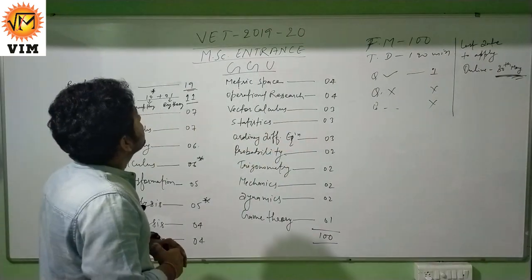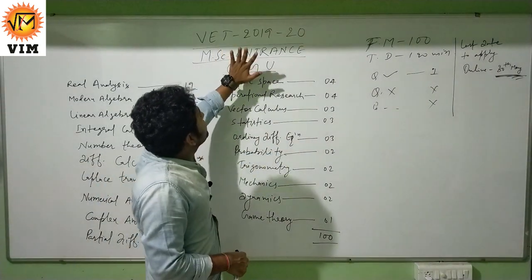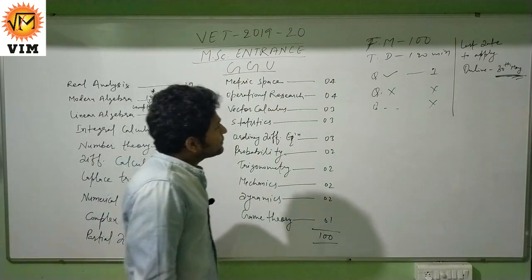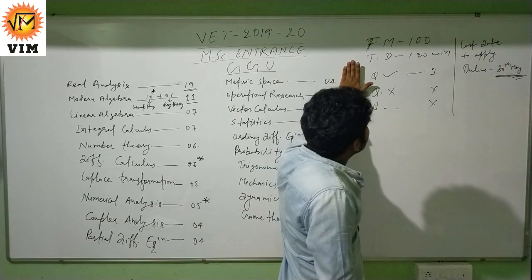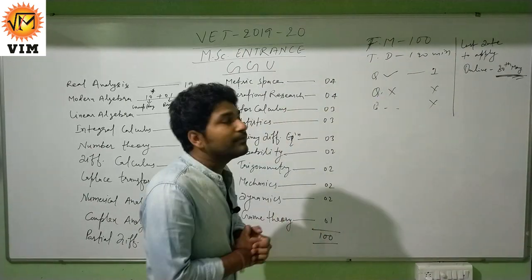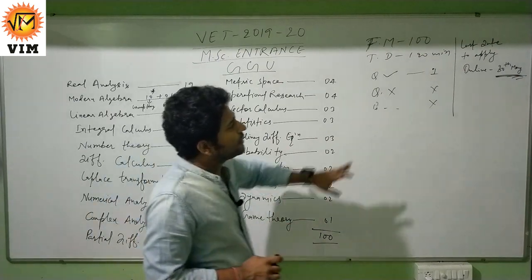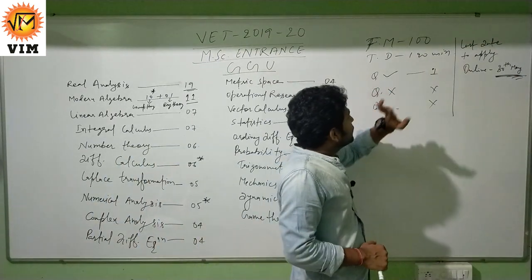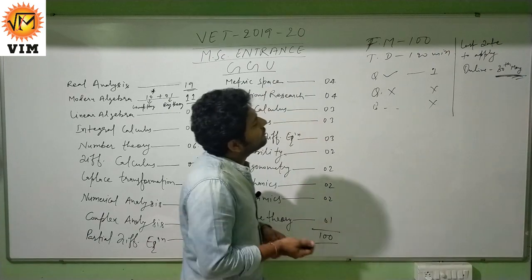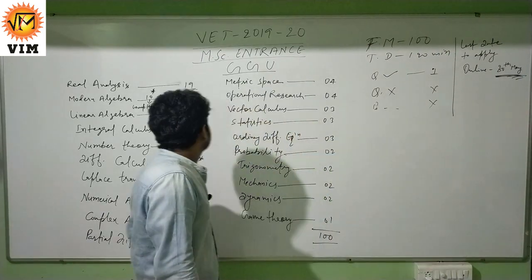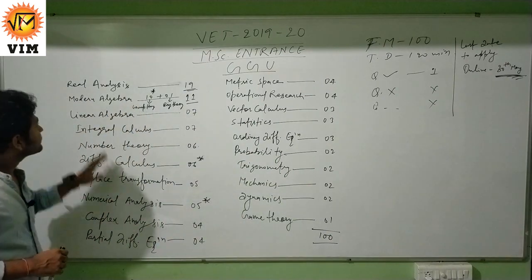Today I am here to discuss the nature and mass distribution of the question paper of session 2019-20 MSc Entrance of GGU. The question paper consists of 100 questions and each question is of 1 mark, so total marks is 100, and the time you have to solve this is only 120 minutes. For each correct answer you will get 1 mark, and for each incorrect answer and also for non-attempted questions there is no negative marking. So let's see the analysis.